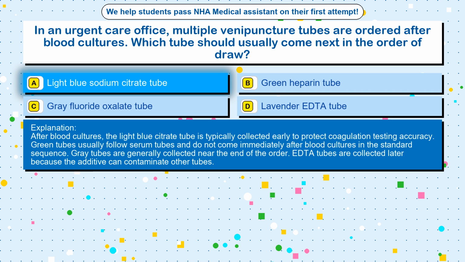After blood cultures, the light blue citrate tube is typically collected early to protect coagulation testing accuracy. Green tubes usually follow serum tubes and do not come immediately after blood cultures in the standard sequence. Gray tubes are generally collected near the end of the order. EDTA tubes are collected later because the additive can contaminate other tubes.